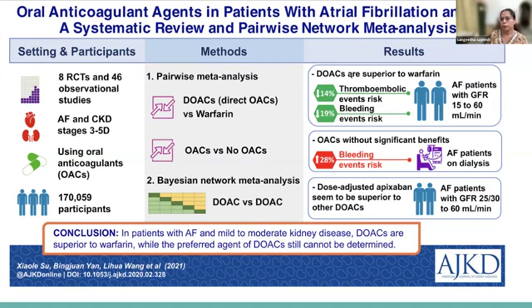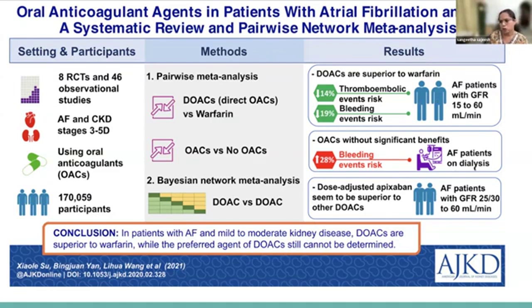When you compare direct oral anticoagulants and warfarin, this paired meta-analysis showed that in AF patients with GFR 15 to 60 ml per minute, there was a decreased thromboembolic events risk of around 14%, and there was a 19% decrease in bleeding events risk when you give the direct acting oral anticoagulants compared to warfarin. So the newer agents were better for reducing the thromboembolic events and bleeding events risk in patients with GFR up to 15 when you compare with warfarin.